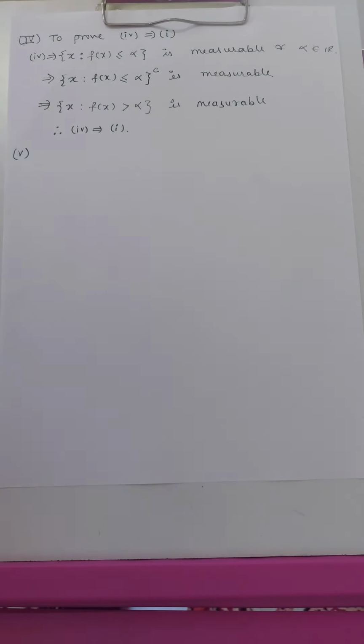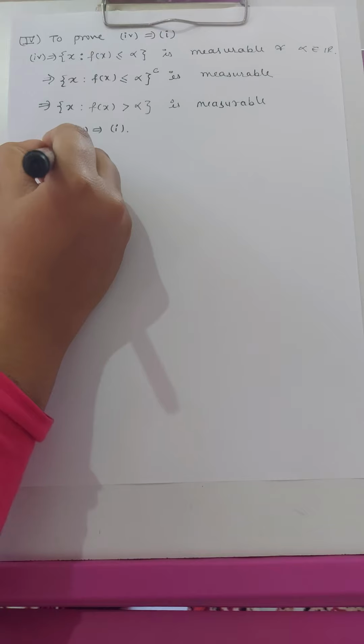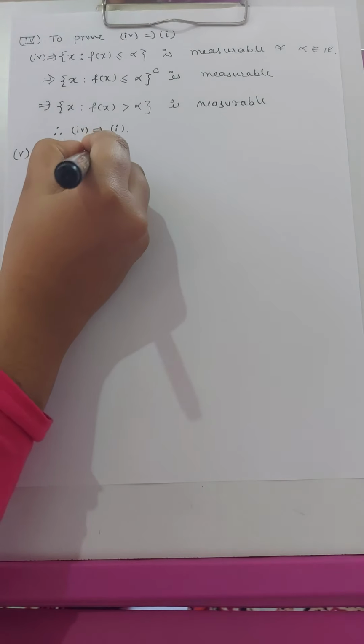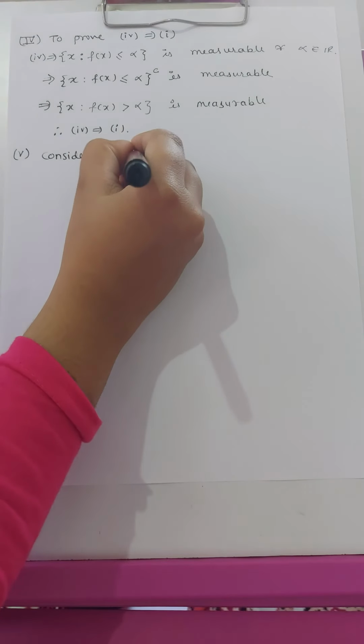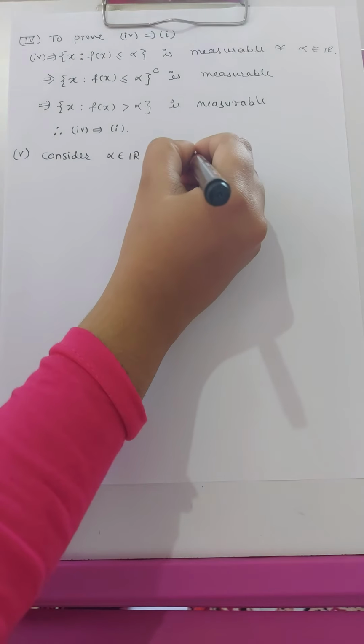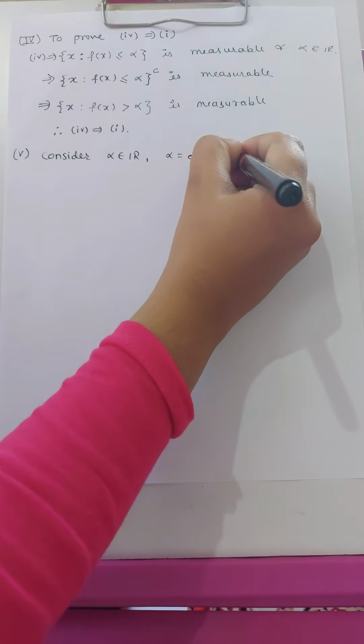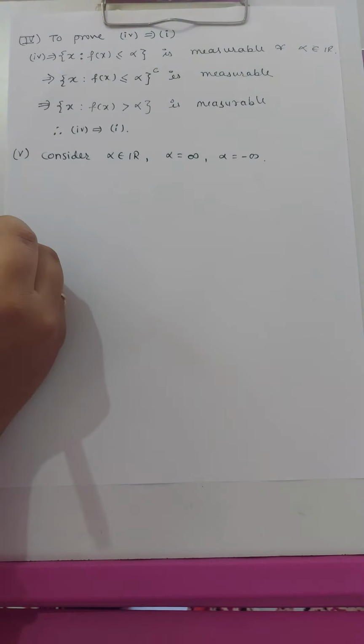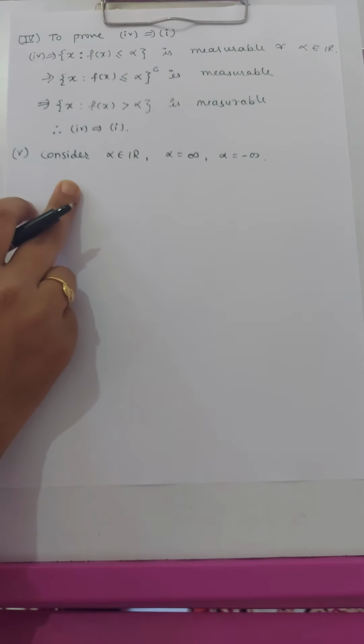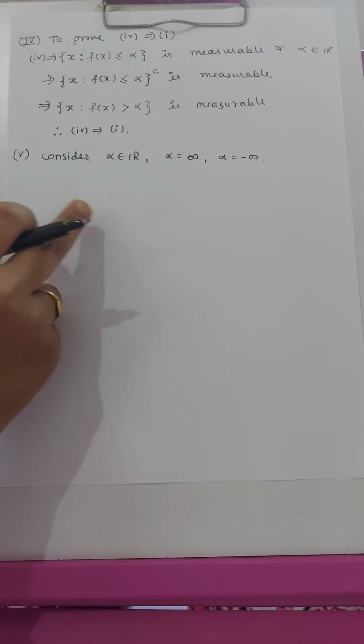Now in the fifth part we will prove that all the first four statements, first, second, third, fourth, imply the fifth statement. So consider alpha belongs to R. Alpha can be infinity or alpha can also be minus infinity. So we will prove this statement for all these three conditions.